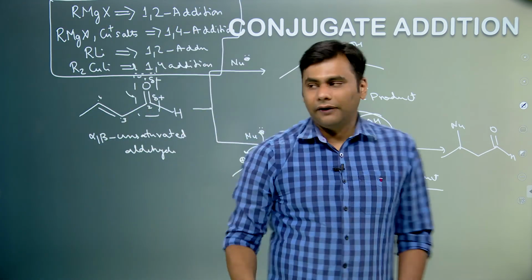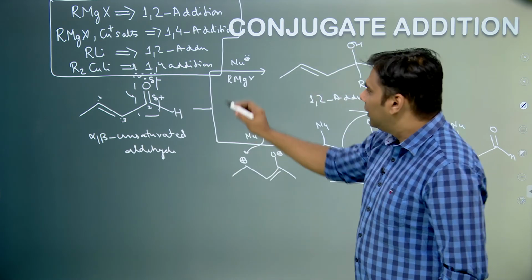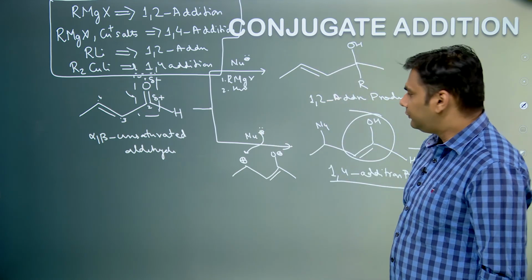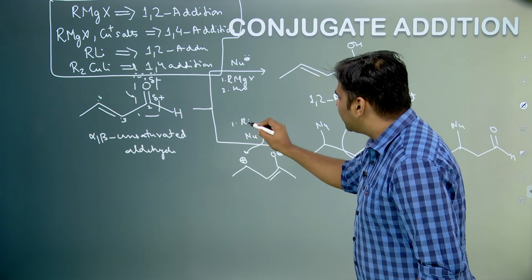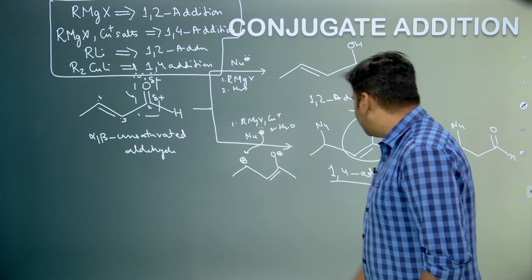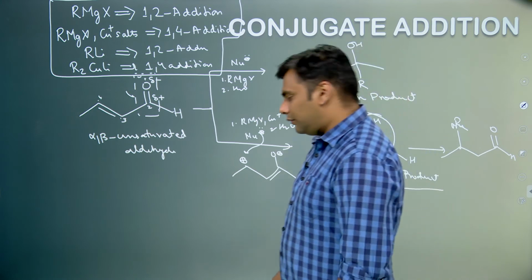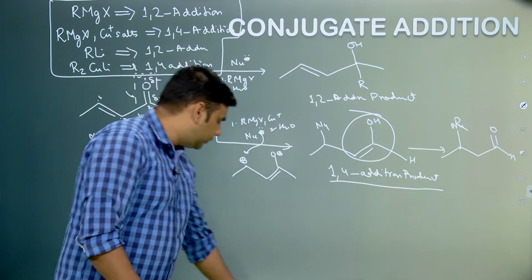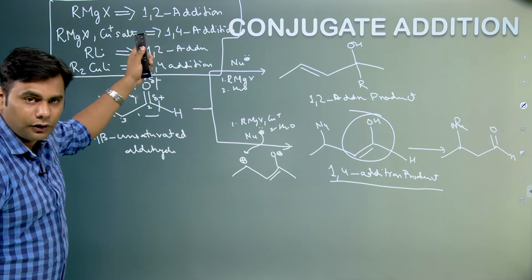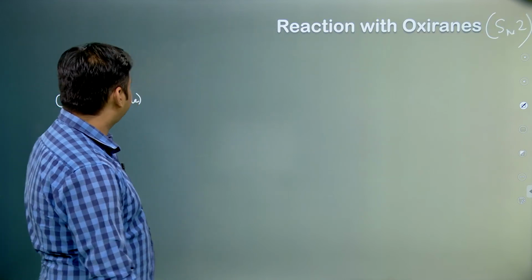So, if we would have taken Grignard reagent over here, RMgX, and carried out an acidic workup in the second step, R would have attacked over here. If we would have taken RMgX along with copper salt and in the second step carried out acidic hydrolysis, then the R group would attach at the 4th position. So, this is a very important reaction which you should know. Just remember this: RMgX 1,2 addition, in presence of copper salt 1,4, RLi always 1,2, R2CuLi always 1,4 addition.